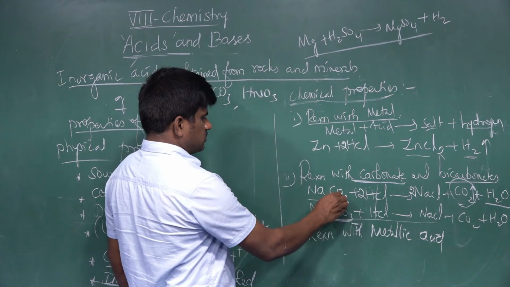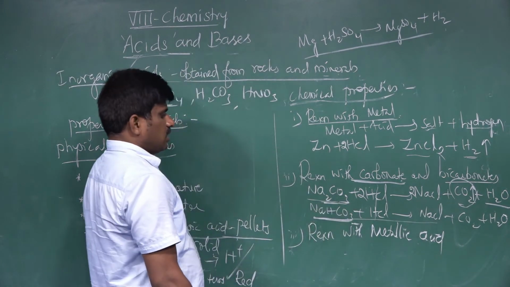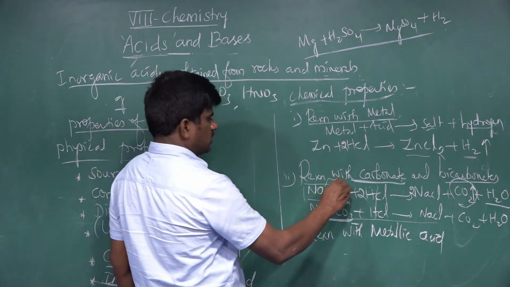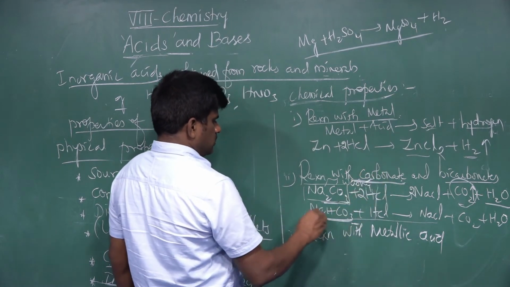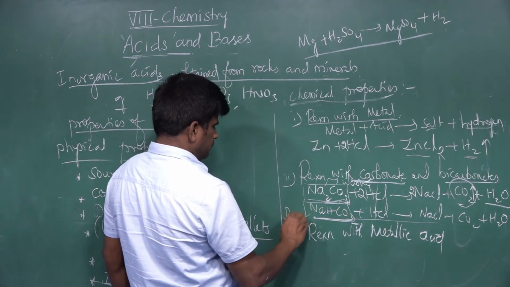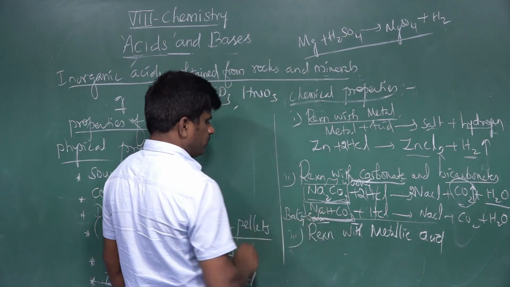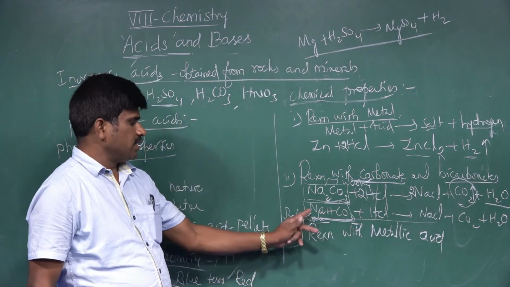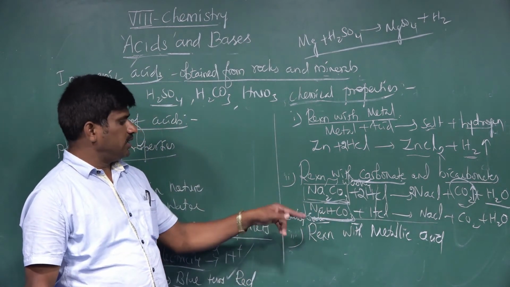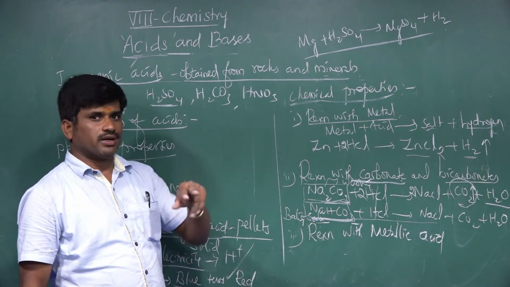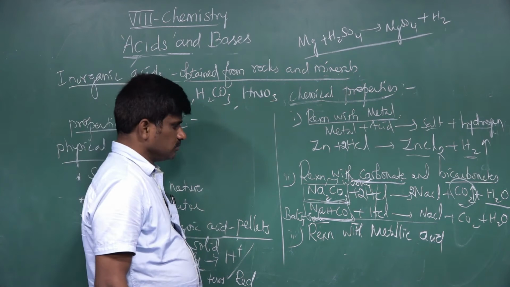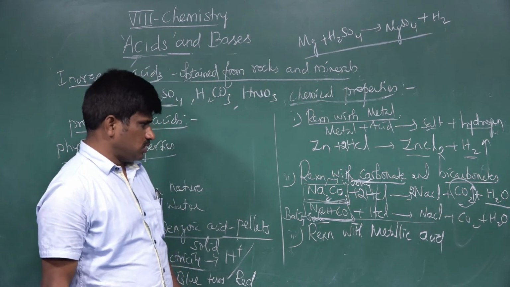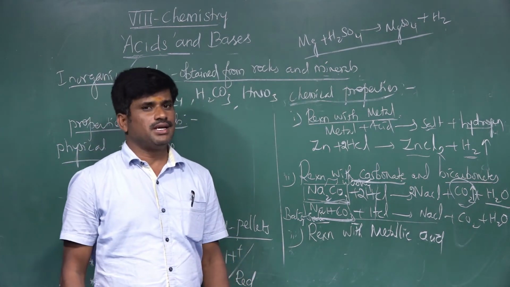The chemical name sodium carbonate has the commercial name washing soda. Sodium bicarbonate is baking soda. It is used to manufacture baking powder. When baking soda is mixed with tartaric acid in powder form, it is called baking powder. These two, sodium carbonate and sodium bicarbonate, are basic in nature.